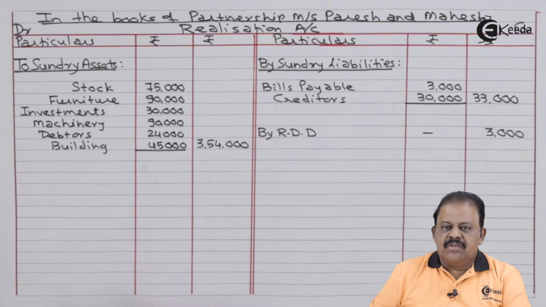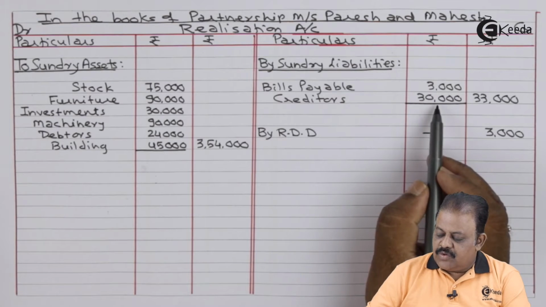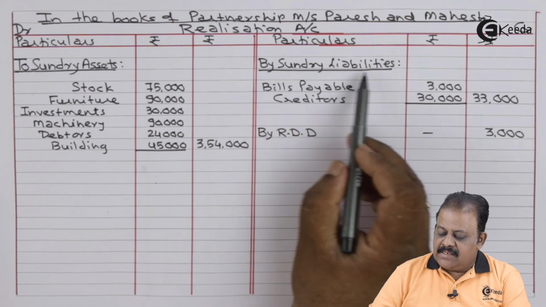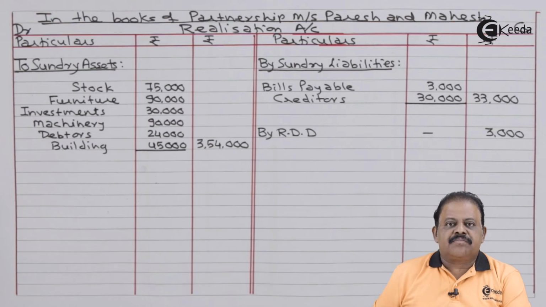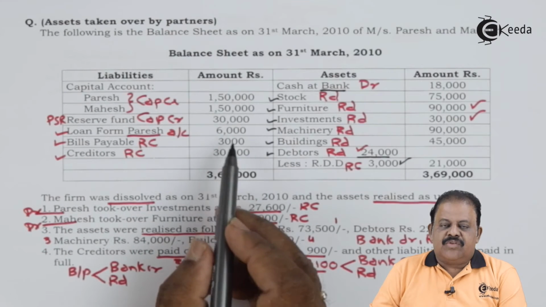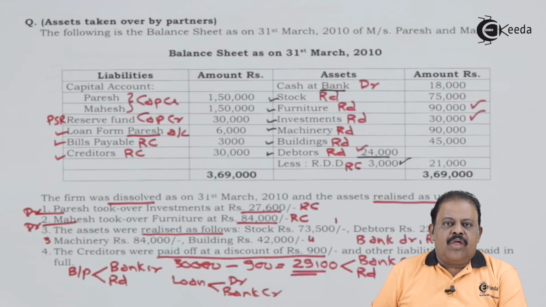Bills payable 3,000, creditors 30,000, total 33,000, by sundry liabilities 33,000. Loan from Paresh 6,000 will be transferred to loan account.